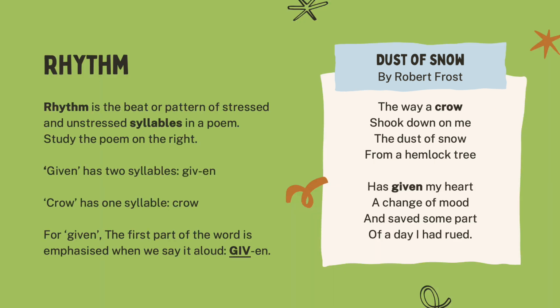Poetry can include rhythm. Rhythm means the beats, the sound. Now what are syllables in this? Syllables means the sound that we hear. So given, then we have give, and then we have 2 syllables. Whereas crow, we have just 1 syllable.